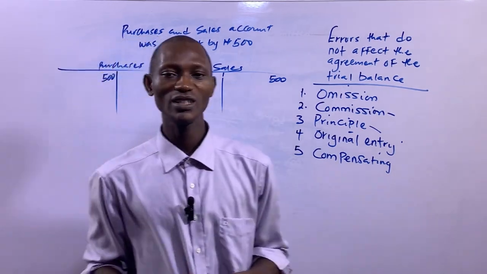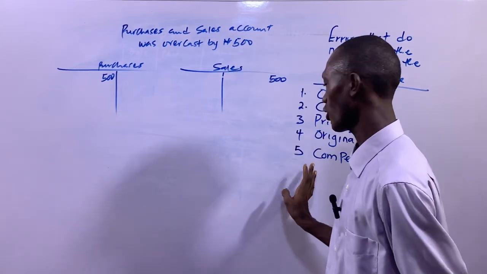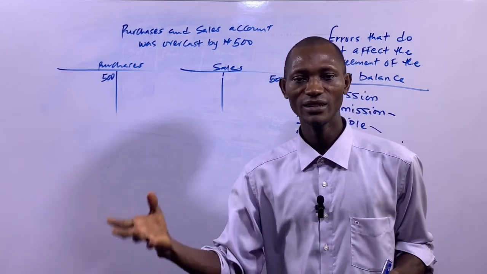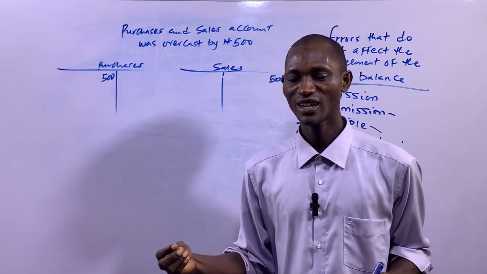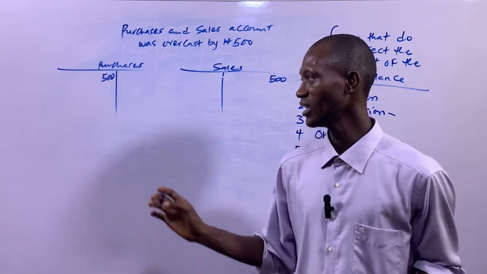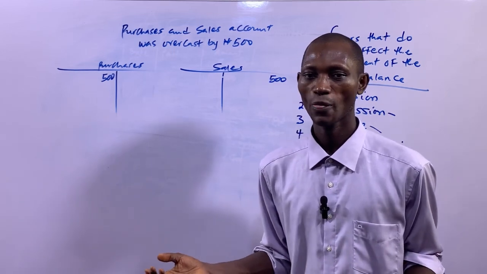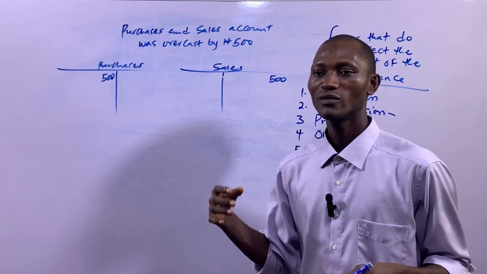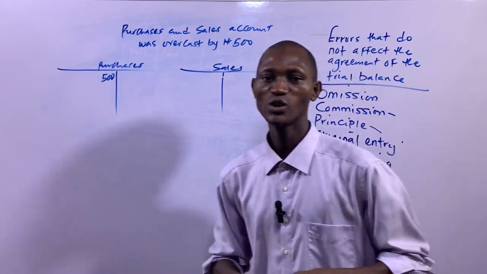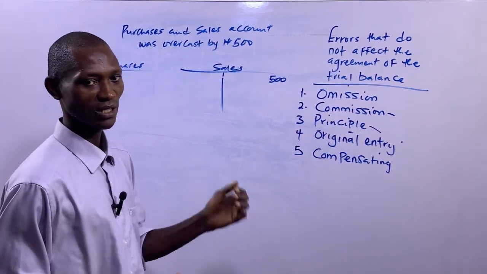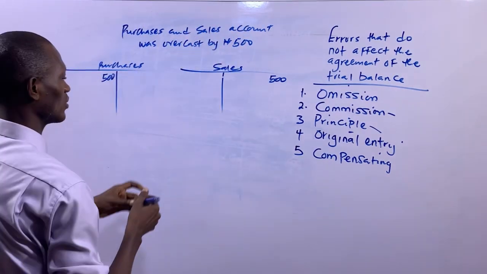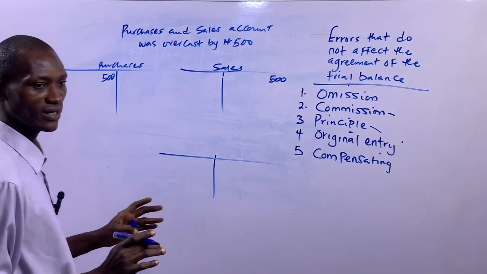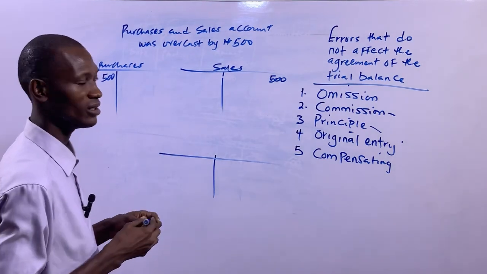Now, the correction of this error of compensating, most times the correction of it can either find their destination in the suspense account or not, depending on how you want to correct the error. But let me correct it the first way by doing it in a way that it will find its destination in the suspense account. So let's go now. So suspense account now. I want to correct these two errors in the sense that they will find their destination in the suspense account.